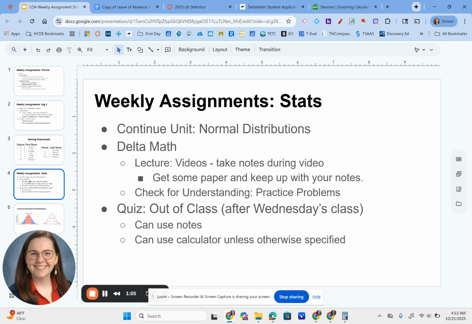Normally, there will be a quiz after class on Wednesday. That will not happen this week because there's just one class this Wednesday for this week. And just a reminder on quizzes, you can use your notes, you can use calculator. I'll talk more about the quiz in next week's video because it doesn't apply for this week.